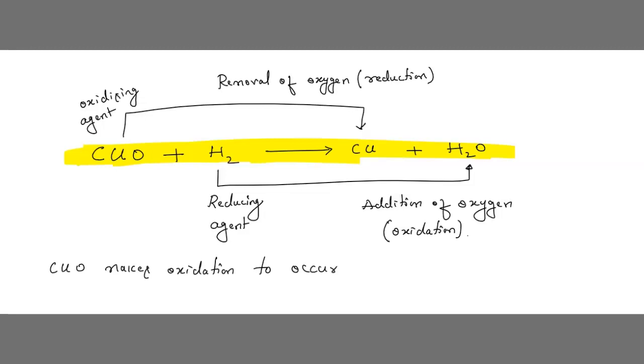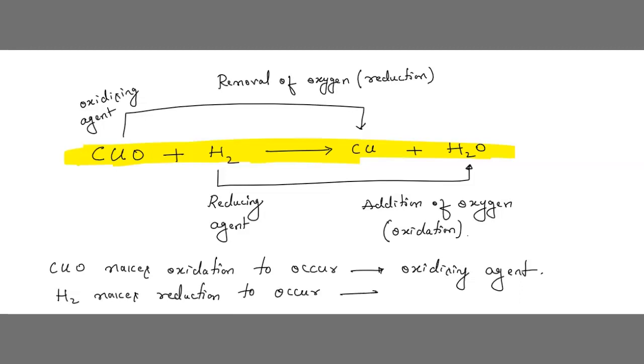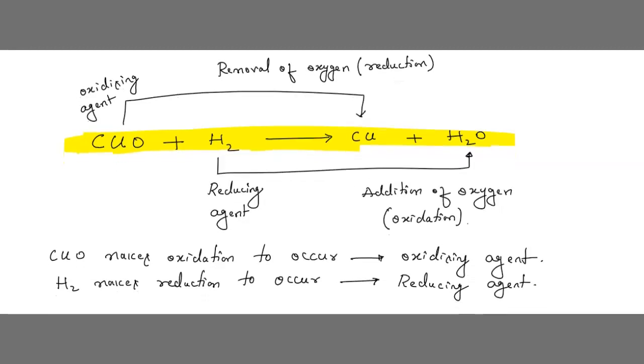He is helping, so copper oxide is known as the oxidizing agent. Similarly, H2, that is hydrogen, makes reduction occur, so we call it the reducing agent.